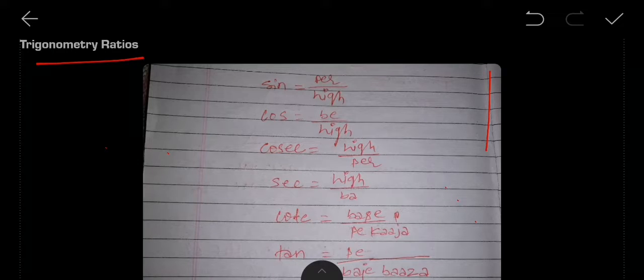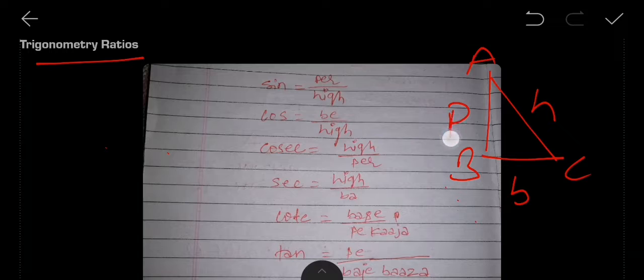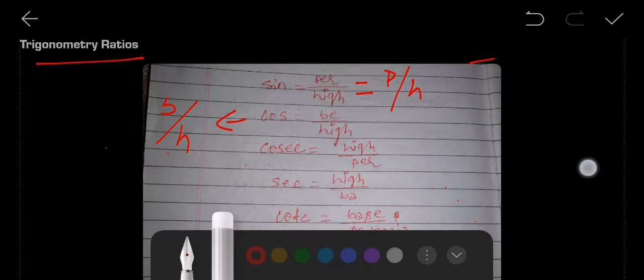Okay, what I have told, this is the triangle ABC. Let it be a base and let it be a perpendicular. I'm going to make this clear. Sine means perpendicular upon hypotenuse. Cos means base upon hypotenuse.